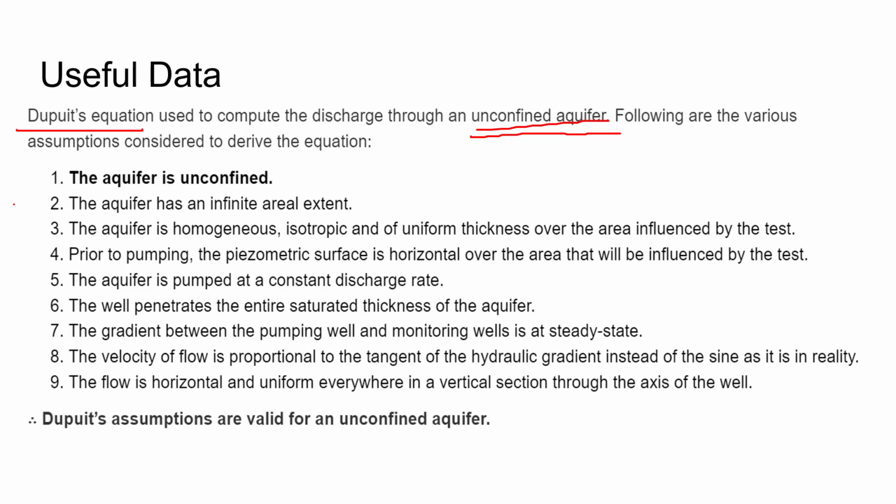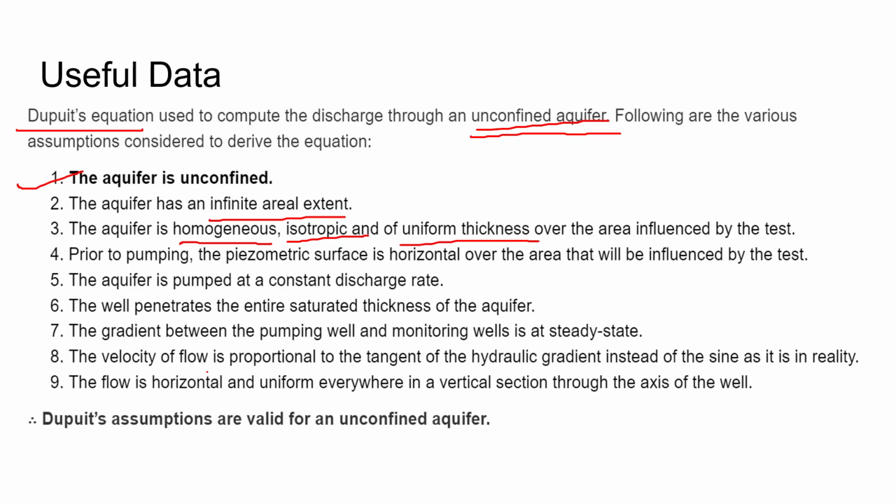Let's try to read those. The first assumption was that the aquifer is unconfined. After that, the aquifer has infinite areal extent. The aquifer is homogeneous, isotropic and of uniform thickness over the area of influence of the test. Prior to pumping, the piezometric surface is horizontal over the area. Also, the aquifer is pumped at a constant discharge rate. The sixth assumption was that the well penetrates the entire saturated thickness of the aquifer. Seventh, the gradient between the pumping well and monitoring well is at steady state.